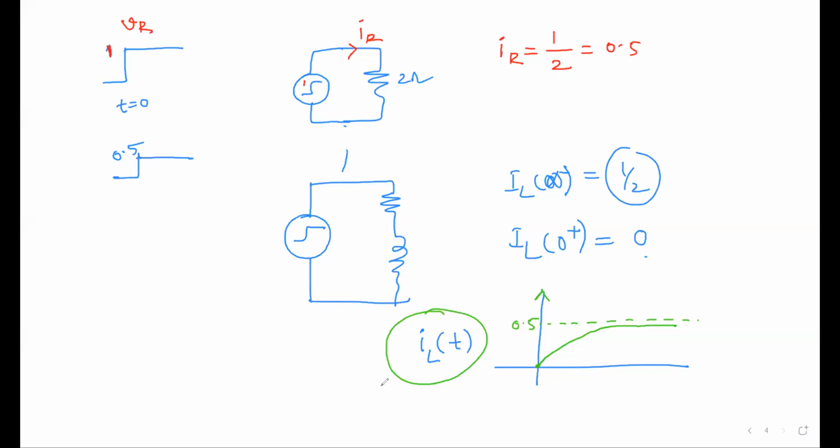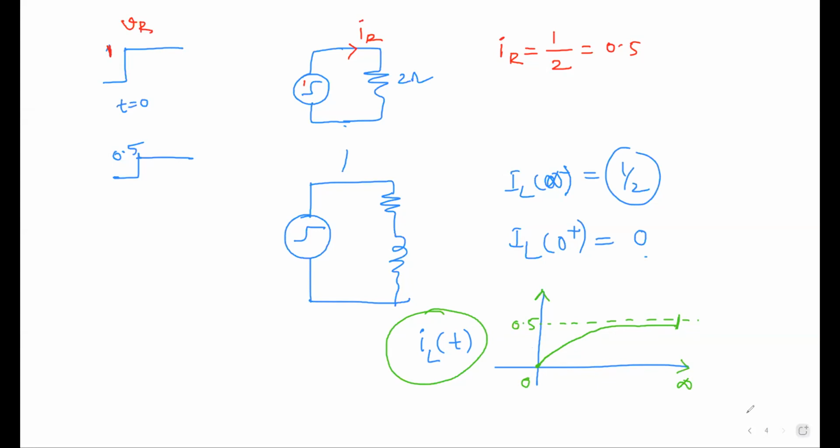So we have to find the waveform from t is equal to 0 to t is equal to infinite. We know what is the IL value at t is equal to infinite, and at t is equal to 0. But we don't know how the waveform is going, whether it is rising, whether it is falling. All these things we will know only when we find the equation.